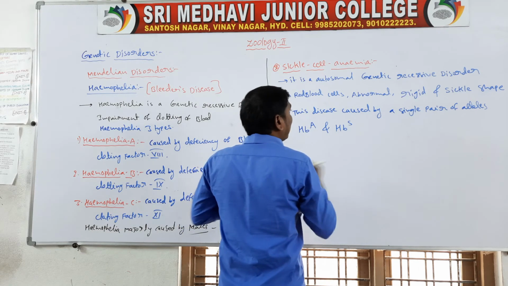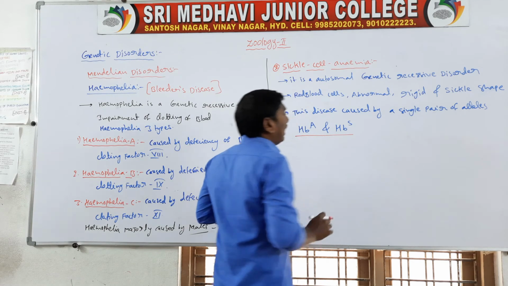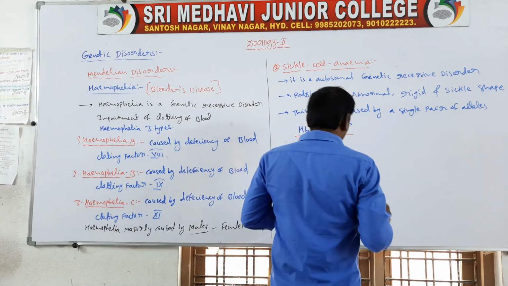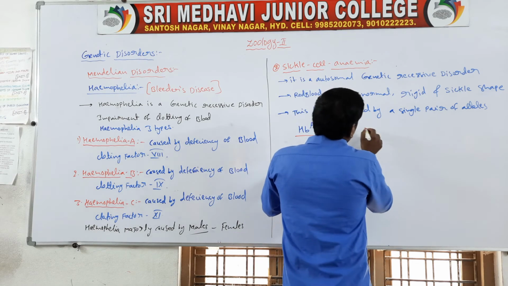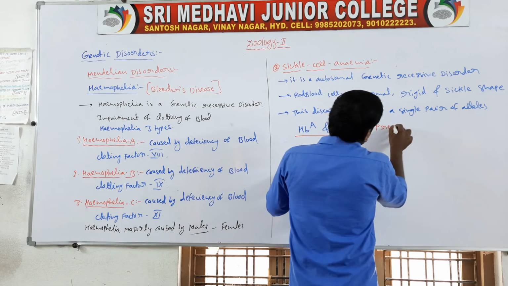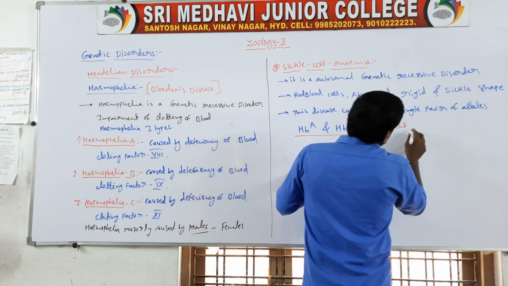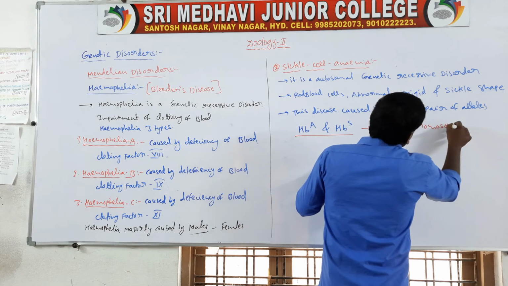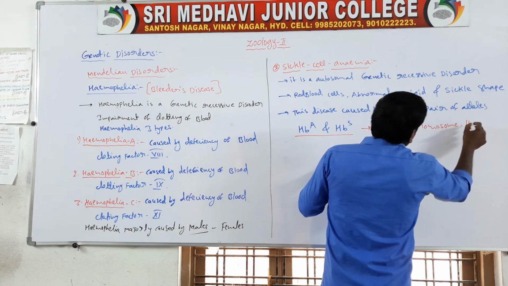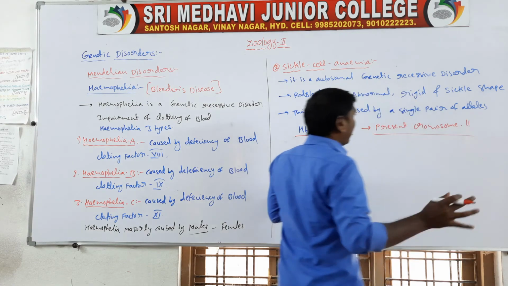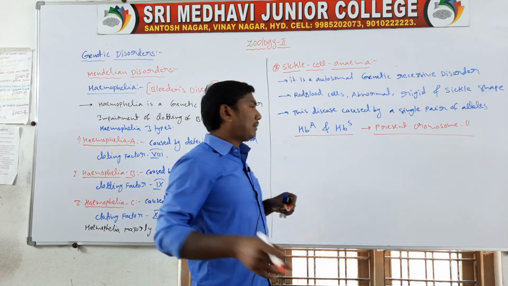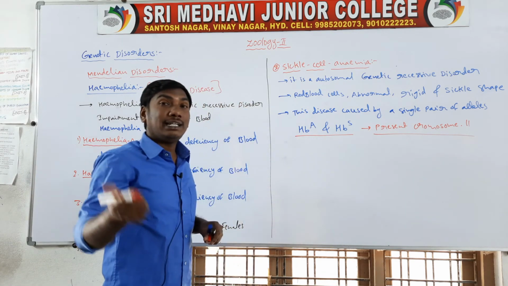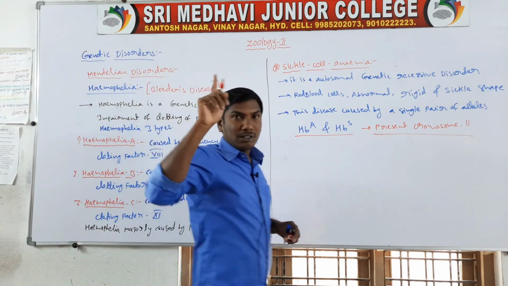This pair of alleles, HBA and HBS, are present in chromosome number 11.